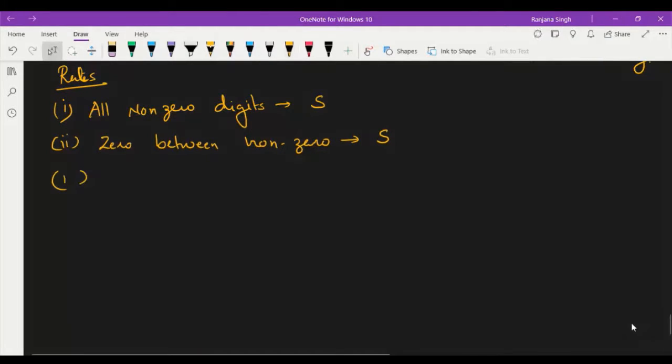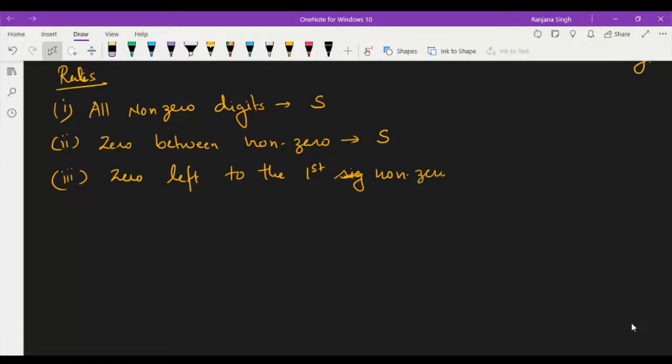Then third rule is zero to the left of the first non-zero digit will be non-significant.